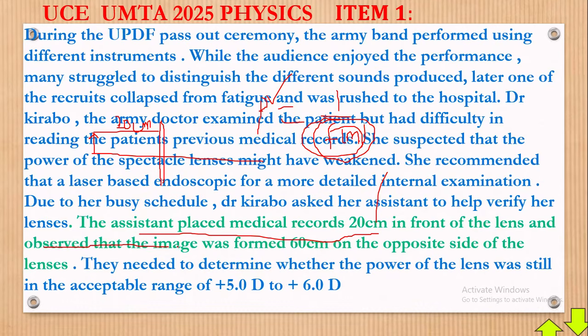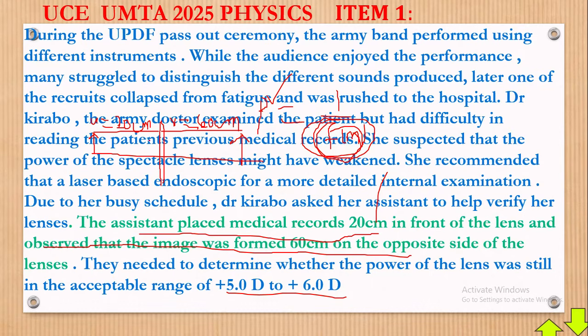Then they said they observed that the image was formed 60 centimeters on the opposite side. So the image was formed somewhere this side. This is our image, I, and it's formed 60 centimeters away. So this is our U, the object distance, and this is our V, the image distance. Now what do we need? We need the F, which we shall use to calculate the power, which we shall compare with this range and see how our answer turns out.